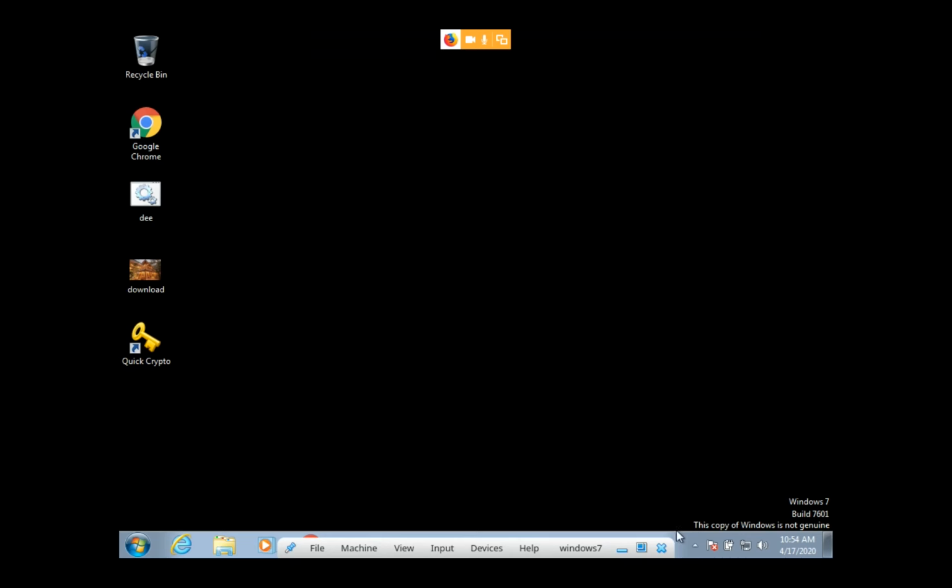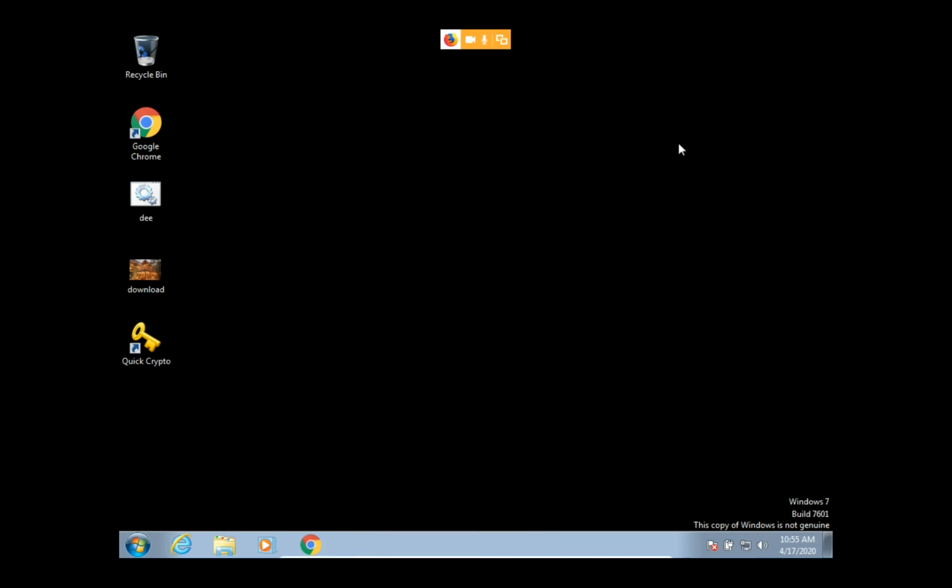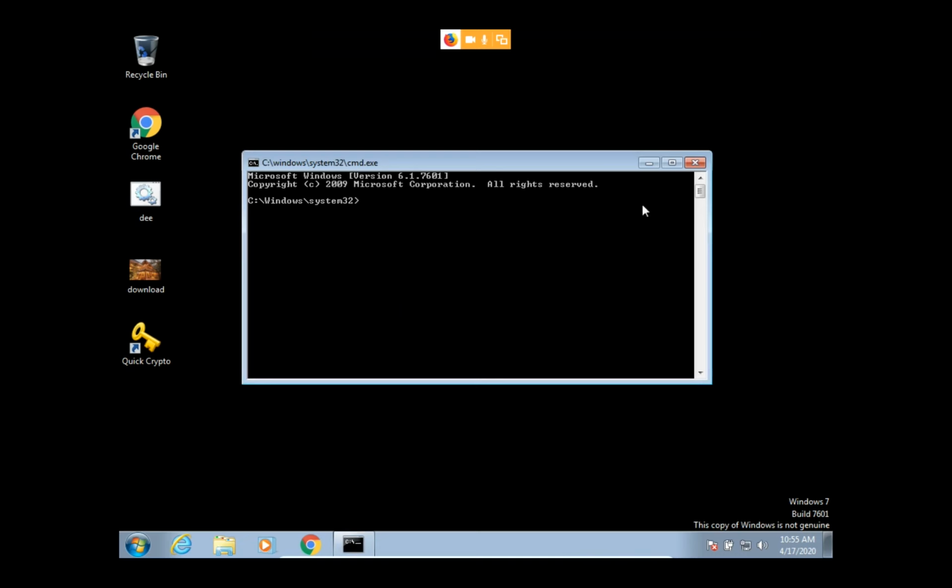is it working or not? No, it will work, no tension, because here it is working very slow. If I click the shift key 5 times, then you will find CMD. Okay, is there any problem? Okay, sir. I am closing this, and again pressing the shift key 5 times. Yeah, again I have opened the CMD.